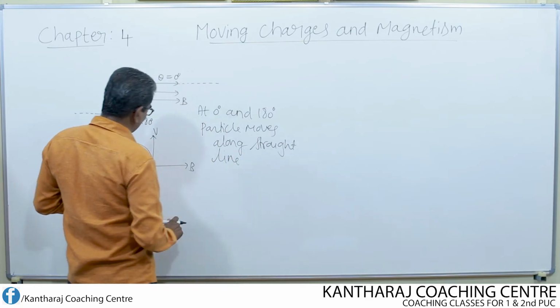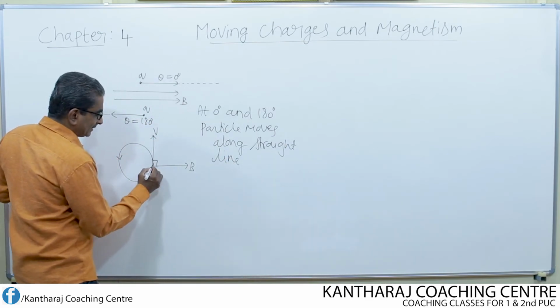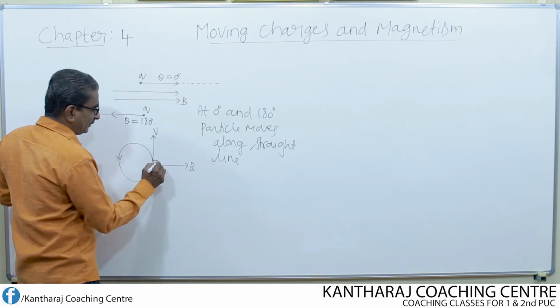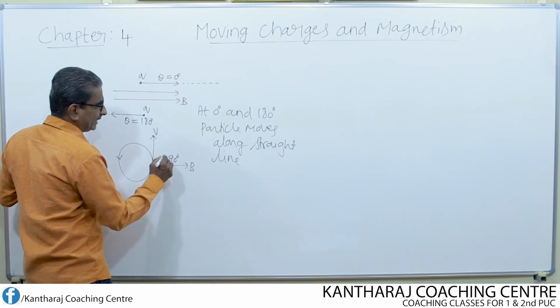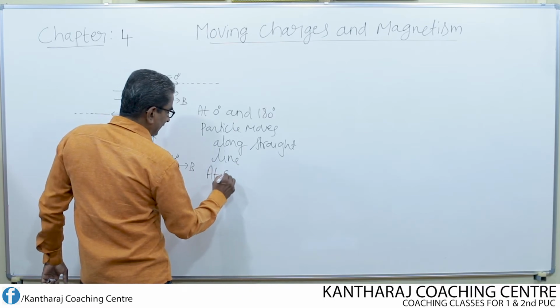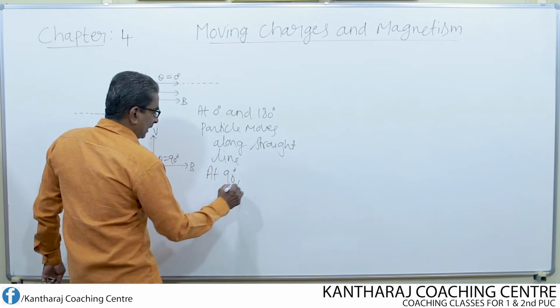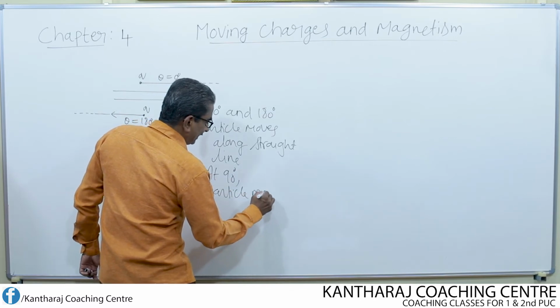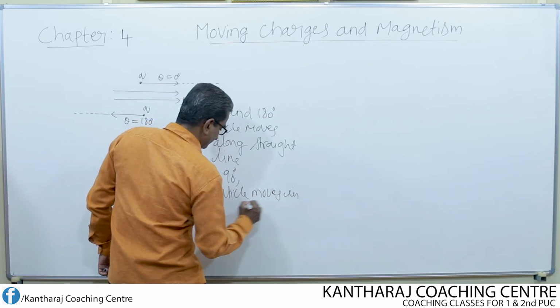Whereas at right angles, if Q is the charged particle and it enters into the magnetic field at theta equal to 90 degree, then the particle moves in a circular path.